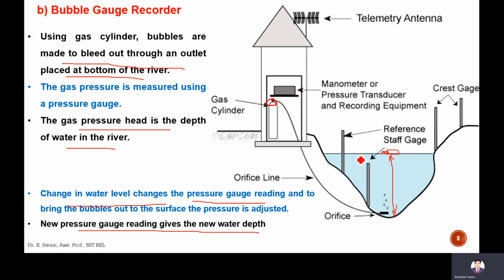Basically, the pressure head is pressure divided by rho g, which will give you H, the water depth. But we have to first maintain that the bubbles come out at the surface. From this we can measure the water depth.